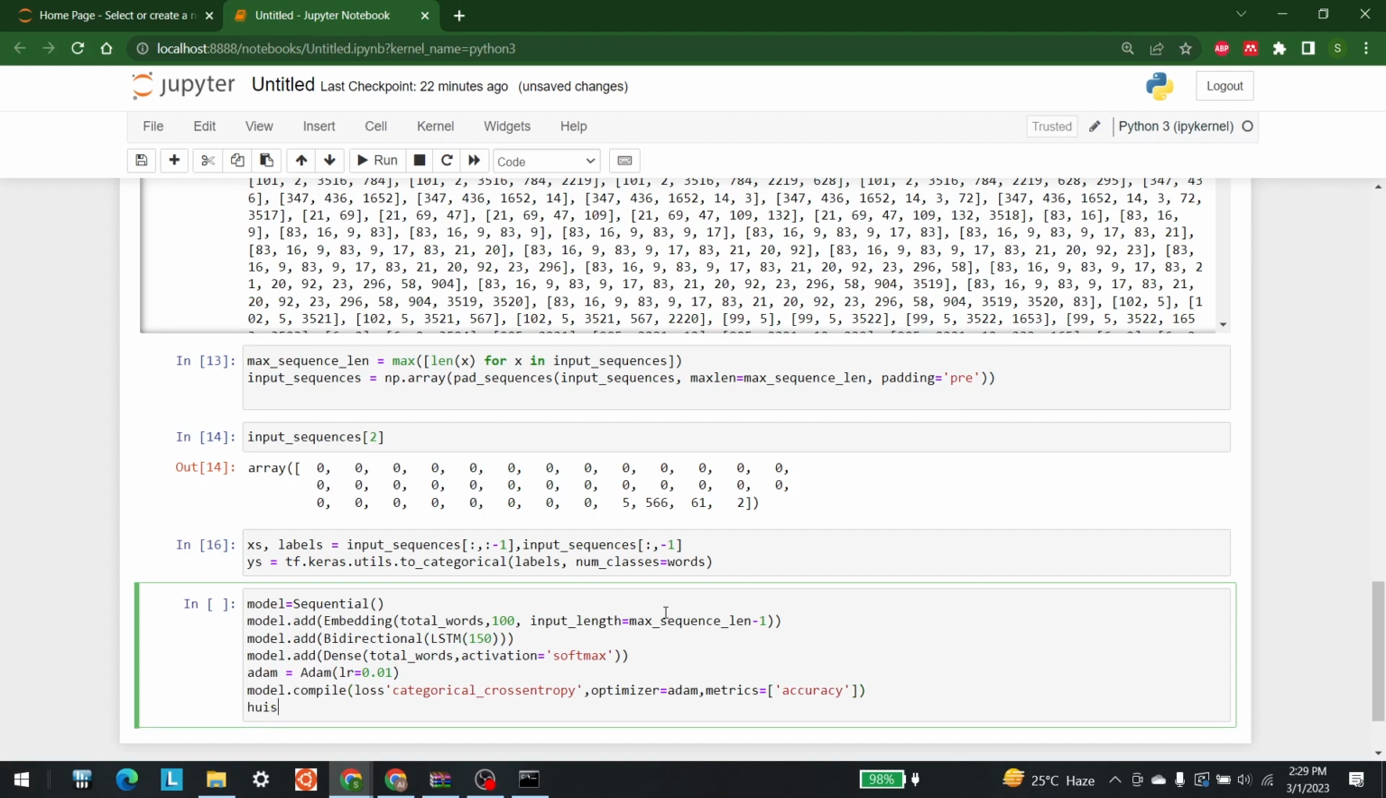So after that I'm going to perform the fitting, so history is equal to model.fit. I'm going to use the labels that we calculated before, right? So let's do this for 20 epochs, right? And let's make sure that we can also see something at the end. Let's print out the model.